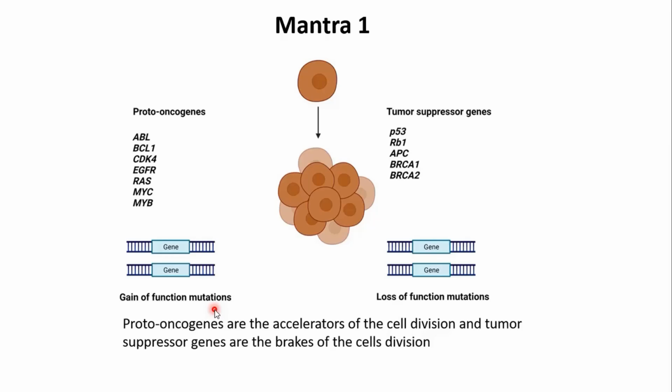So gain of function mutations in proto-oncogenes and loss of function mutations in tumor suppressor genes are going to lead to the formation of tumor, the formation of cancer. This is the first basic mantra that we have to focus on: how proto-oncogenes are converting into oncogenes and how tumor suppressor genes are not working, and this whole combination is leading to the development of cancer.